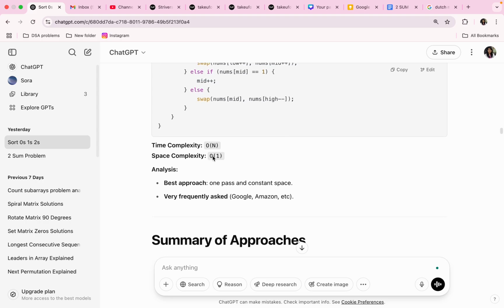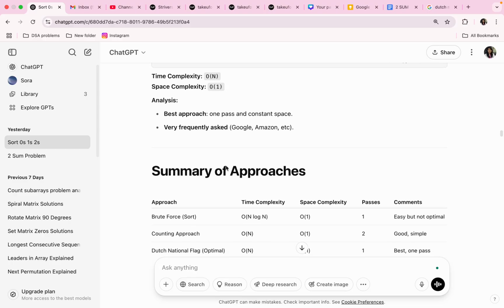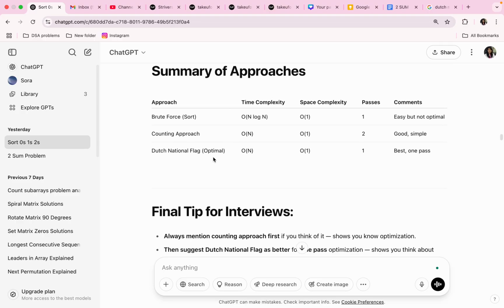Time complexity is big O of n, space complexity is big O of 1. Analysis: best approach, one pass and constant space, very frequently asked. Summary of approaches: brute force sort is big O of n log n, space complexity big O of 1 for all, passes 1, easy but not optimal. Counting approach: time complexity big O of n, space complexity big O of 1, 2 passes. Dutch national flag: time complexity big O of n, space complexity big O of 1, 1 pass.